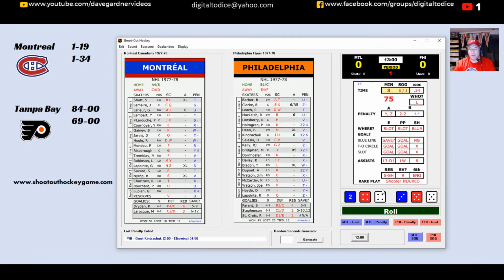So we got 1 minute off the clock here, a 75, and that is a chance for nobody. And so the Flyers successfully kill off the penalty to Kindrachuk. Another minute off the clock here in the first period. And an 11, a chance for the Canadiens now.